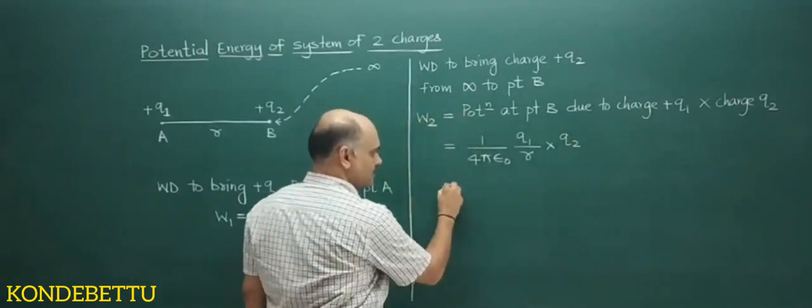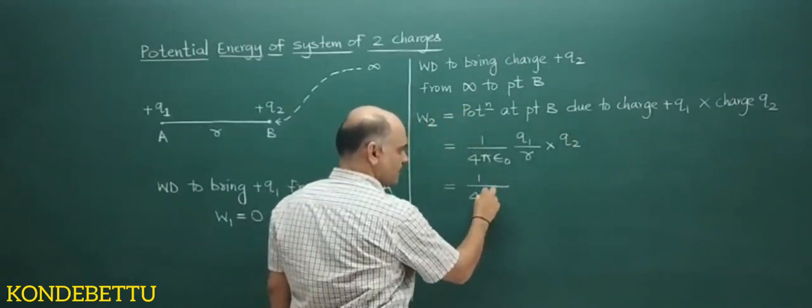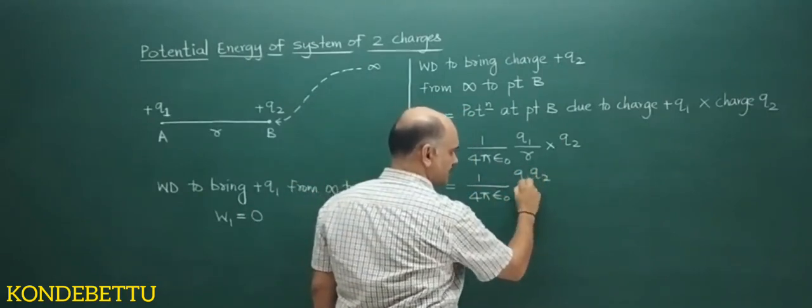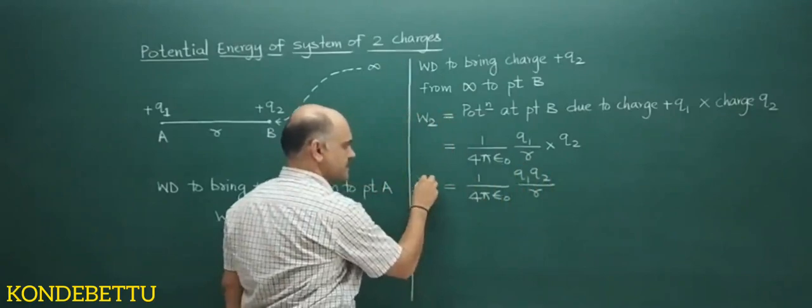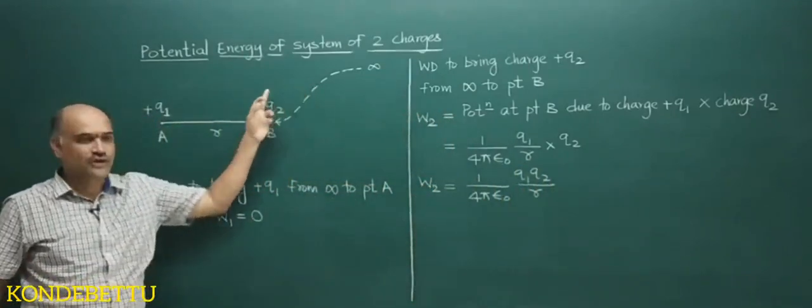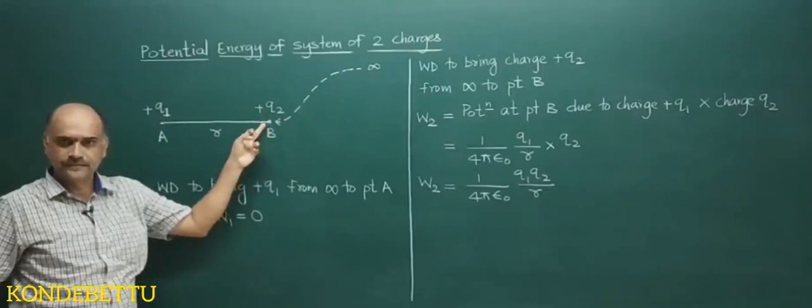So you will have 1 by 4 pi epsilon naught Q1 into Q2 divided by R. This is W2, the work done to bring Q2 from infinity to point B.